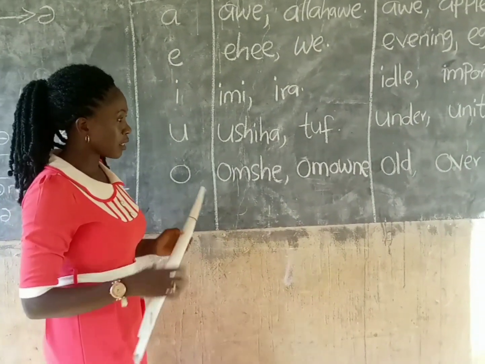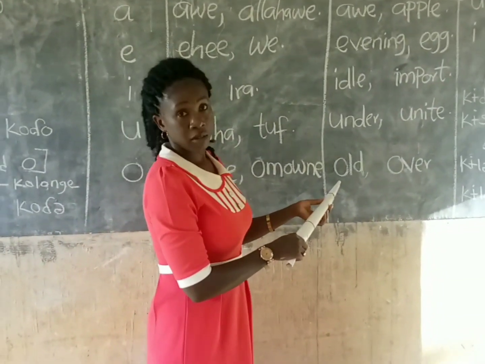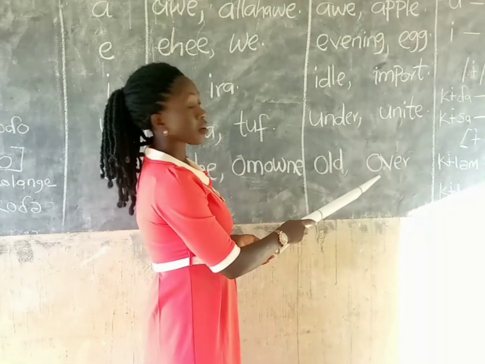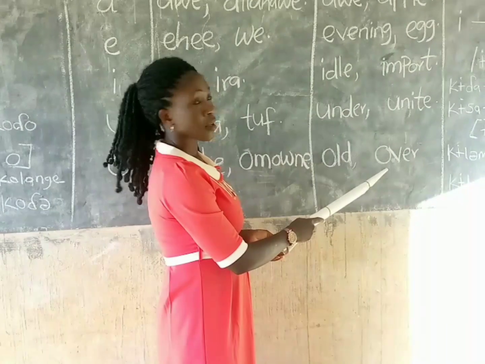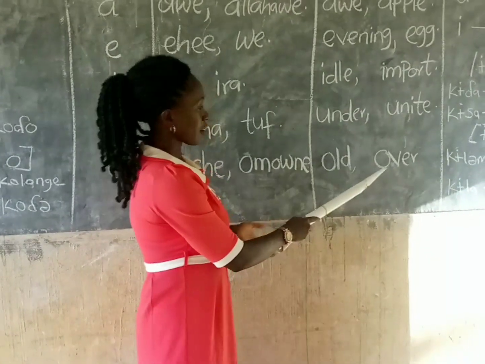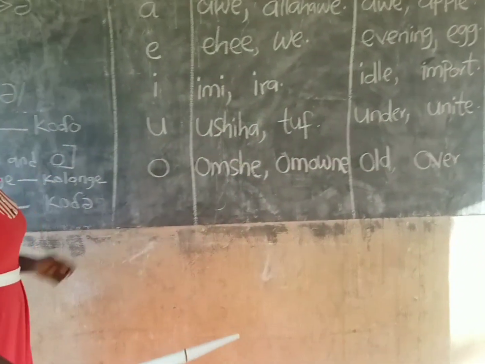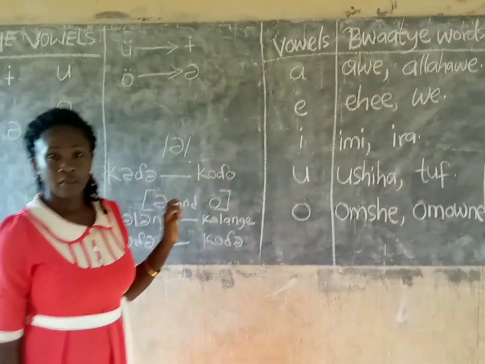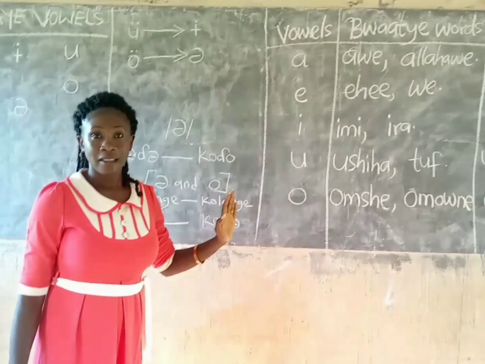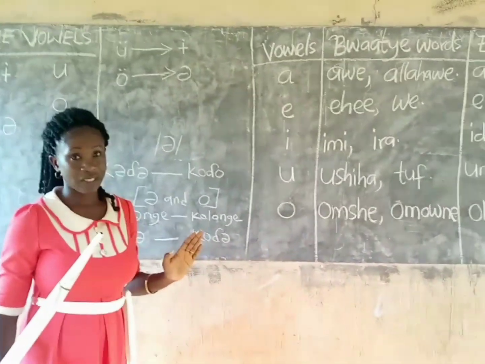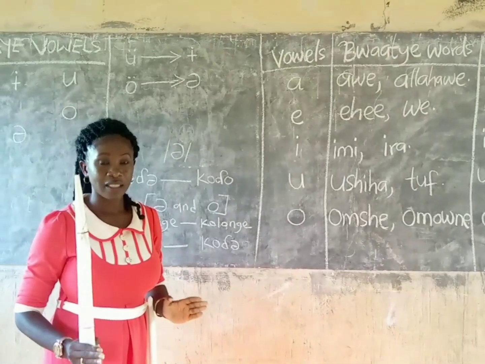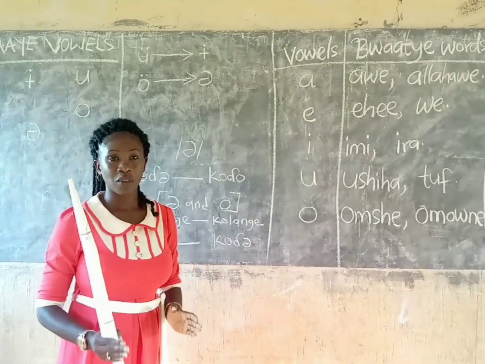The O sound in English: old, over. So in Bwaatye, the symbol and letter are always consistent. No differences, no change, word initial, word medial, word final.